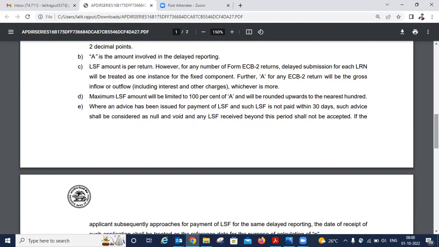However, for any number of form ECB2 returns, delayed submission for each LRN will be treated as one instead of fixed component. Further, A, which means amount, for any ECB return will be the gross inflow or outflow, including interest and other charges, whichever is more.